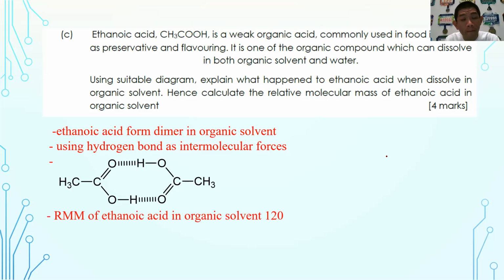This will explain why ethanoic acid has a relatively high melting point and boiling point compared to all the organic compounds that we have, because of the ability to form a dimer. So this is the reason why ethanoic acid has a high boiling point. These are the four very important keywords that you should always mention: what happens when ethanoic acid dissolves inside organic solvent? With that, that is all for question number 3.